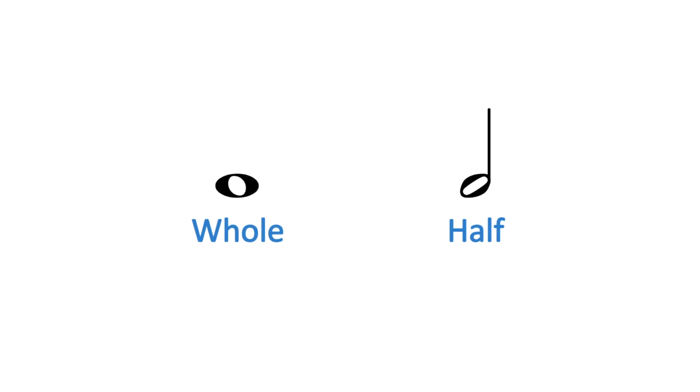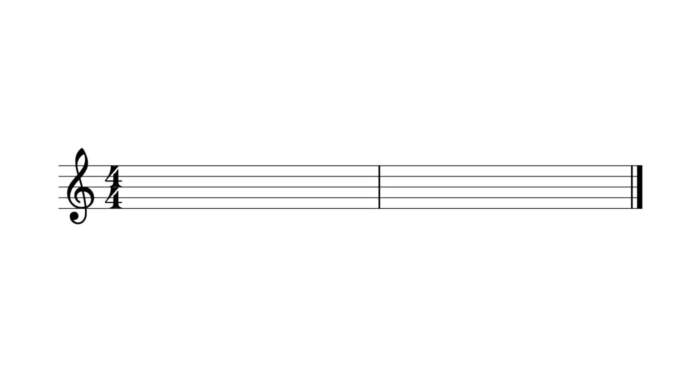We know that a whole note is longer than a half note, but how long is it exactly? Well, to determine the exact duration of a note, we need to establish a frame of reference. In musical notation, music is divided into segments. These segments are called bars or measures. The length of each bar is indicated by the time signature and tempo.